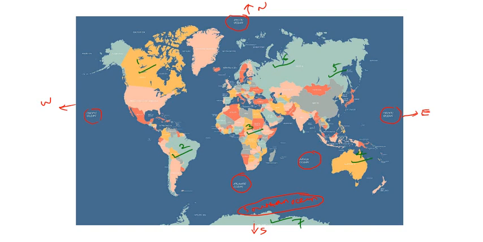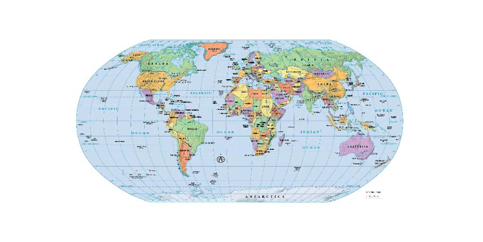Now we will mark on the world map. If you mark the oceans first, but before that we will mark directions: north, east, and this is the west, this is the south.